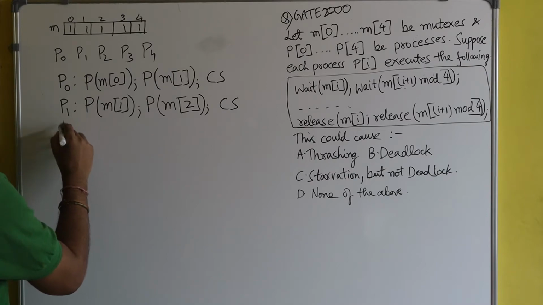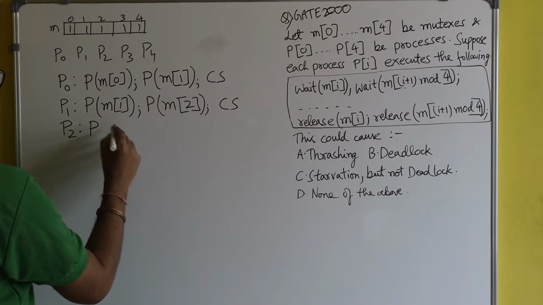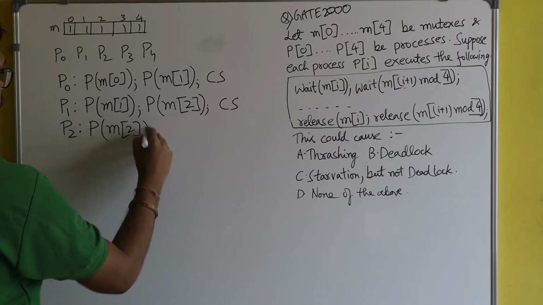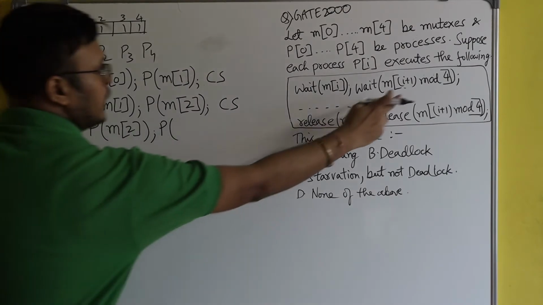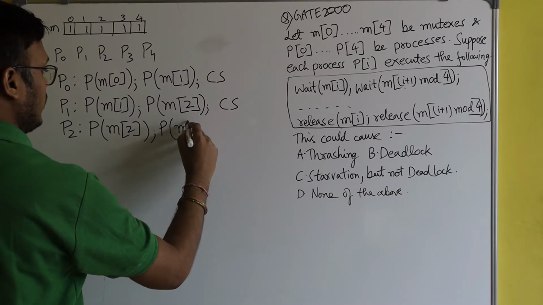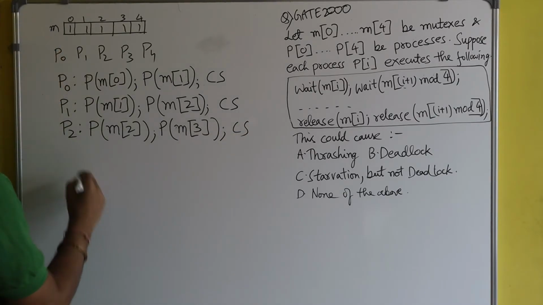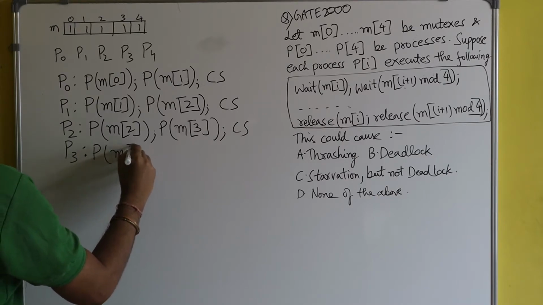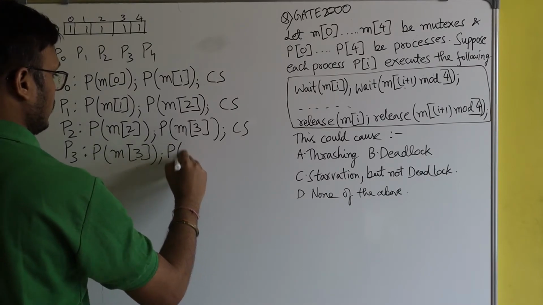So let's write the code for P2. What's the code for process P2? I'm writing fast. P m of 2, then i plus 1: i is 2, 2 plus 1 is 3, and 3 mod 4 is 3. So rather than writing m of 3 mod 4, it's better to write m of 3. Then it comes to P3: P m of 3.